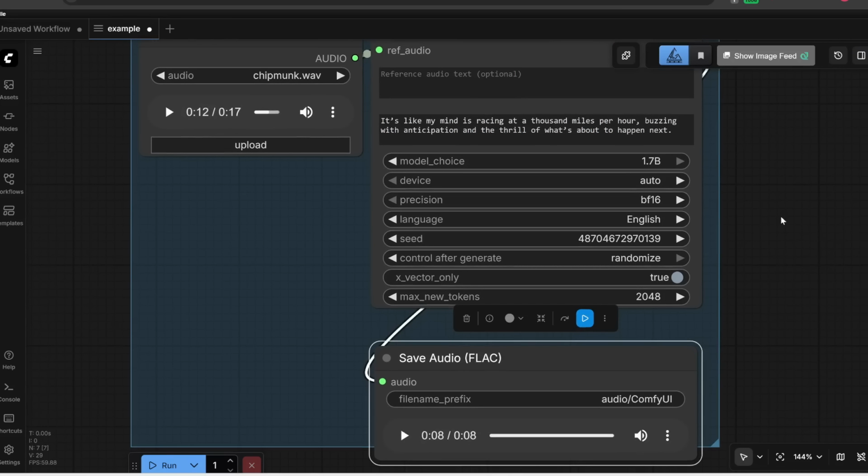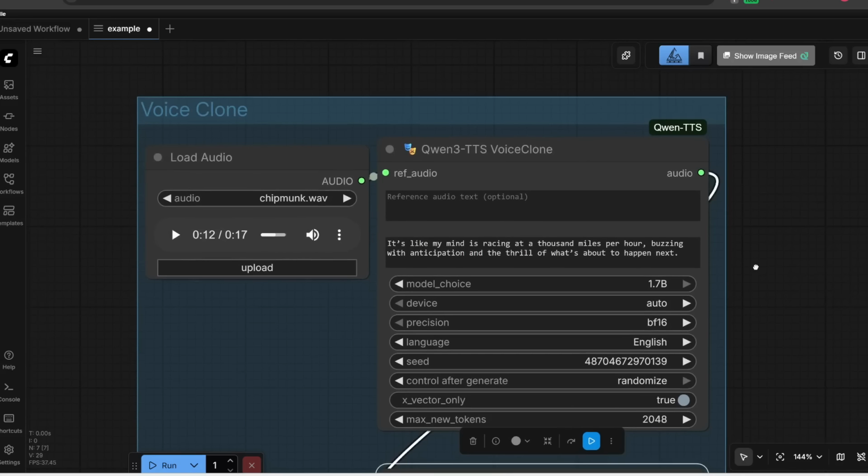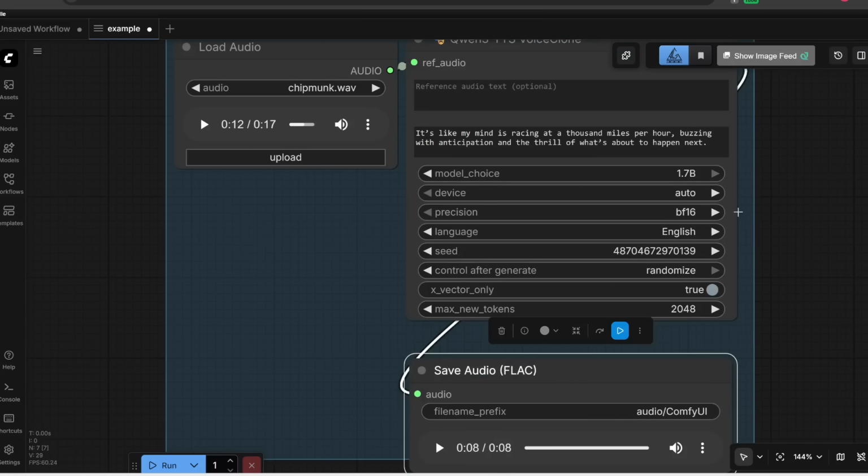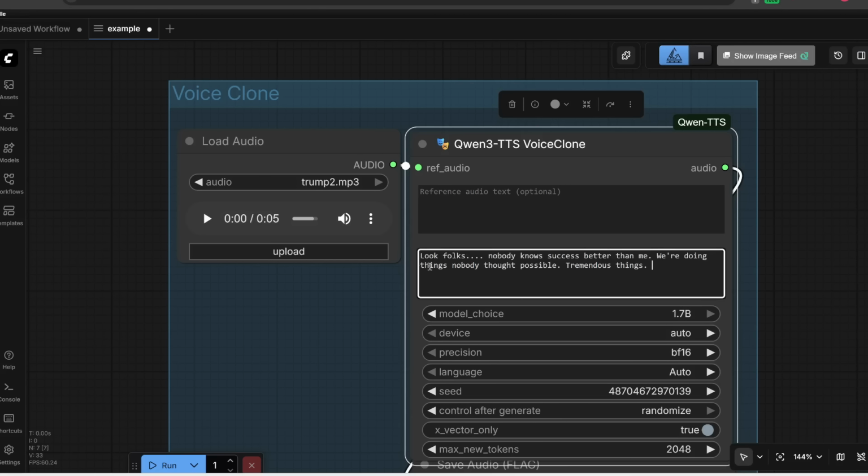It sounds exactly like my reference voice. By the way, this is super quick on just my laptop GPU. It can generate this in like 10 seconds. Or here's another example with Trump. So let me play you the reference audio first.